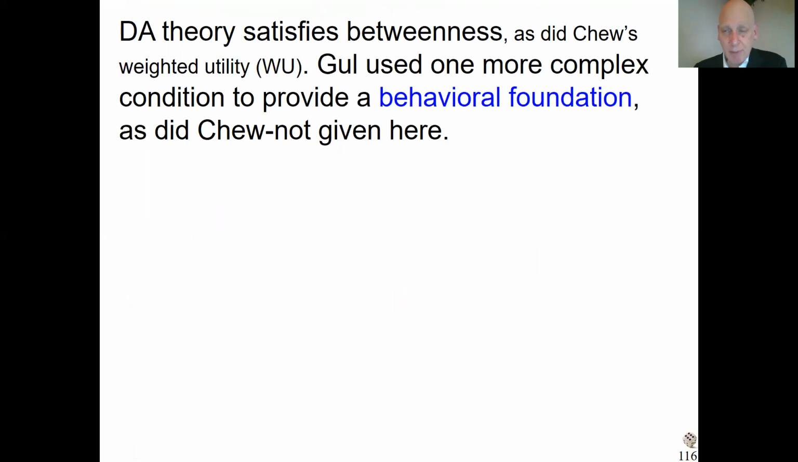Gul did provide a preference foundation, just as Chew also did it. And one preference condition was betweenness. I told you with Chew's theory, I explained what betweenness means, and the Chew theory satisfies it. The Gul theory also satisfies betweenness. I told you Chew used one other condition that I did not define to get the preference foundation. Gul also adds one, other than Chew's, of course, one other condition, and he gets the preference foundation. But again, no time to explain it here.